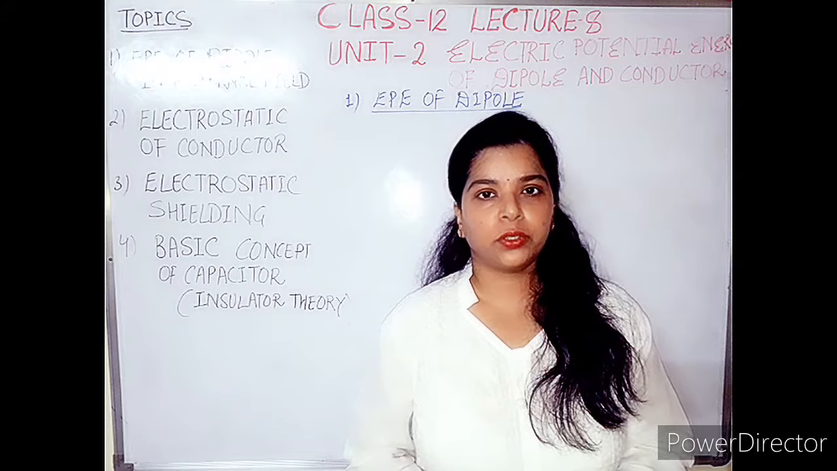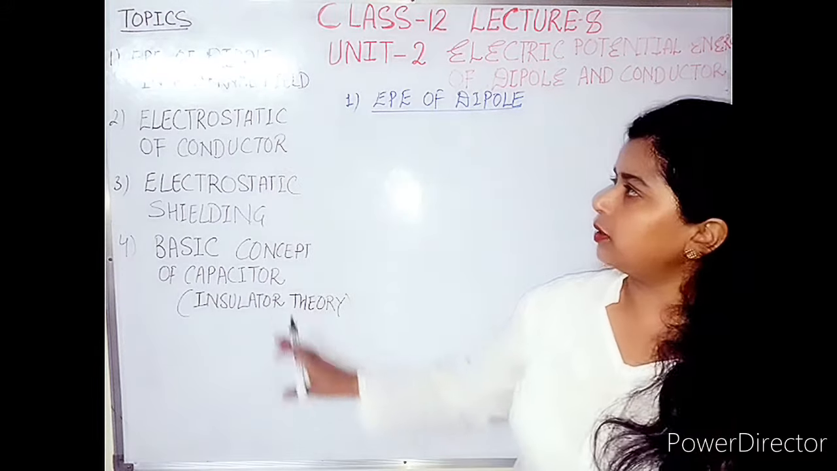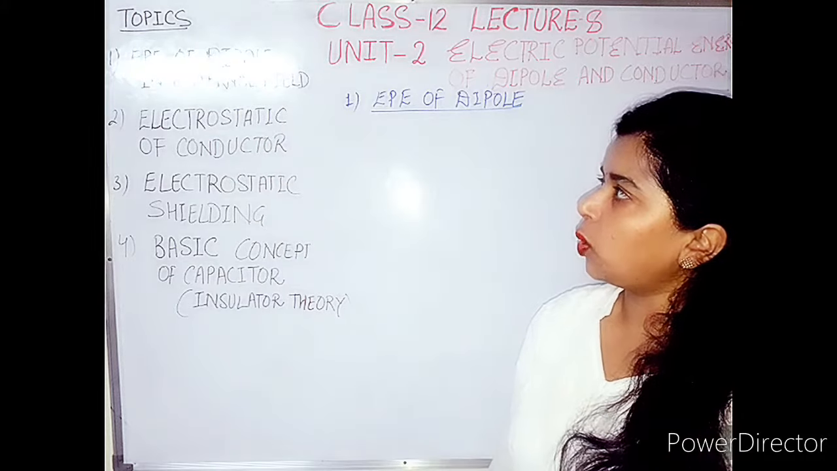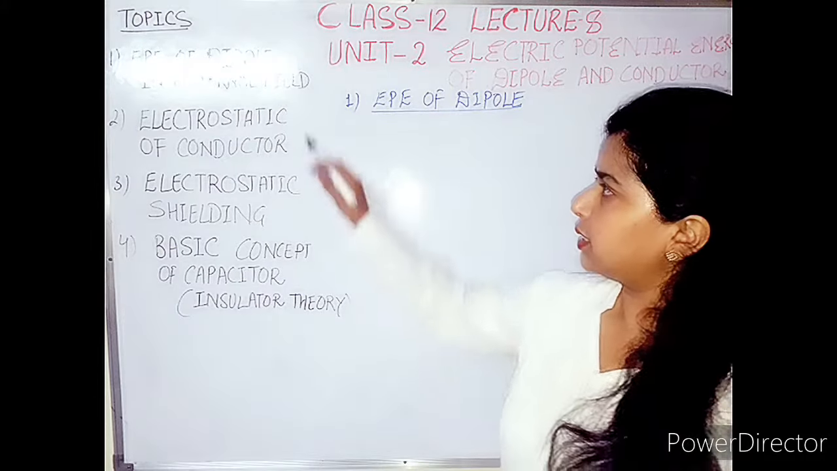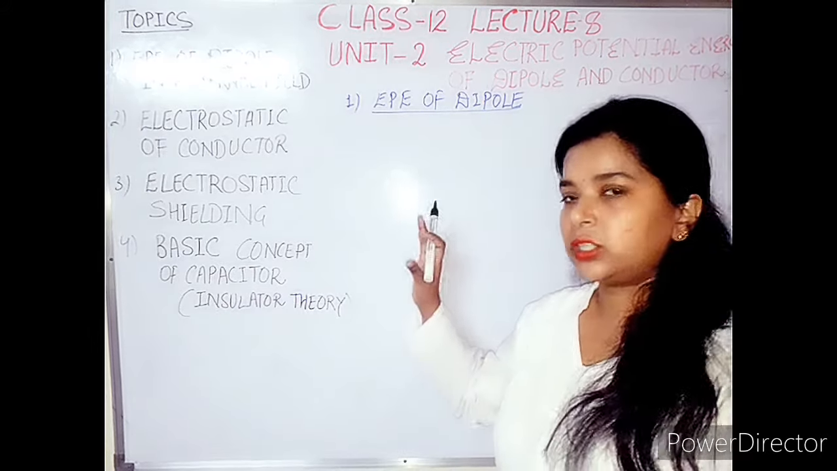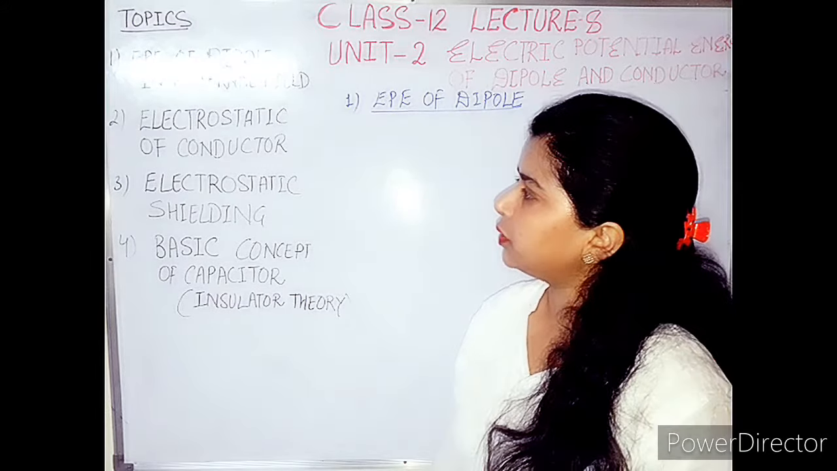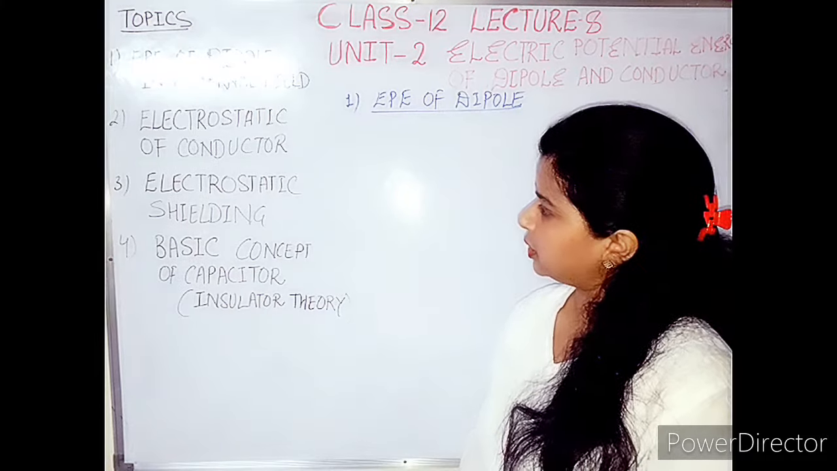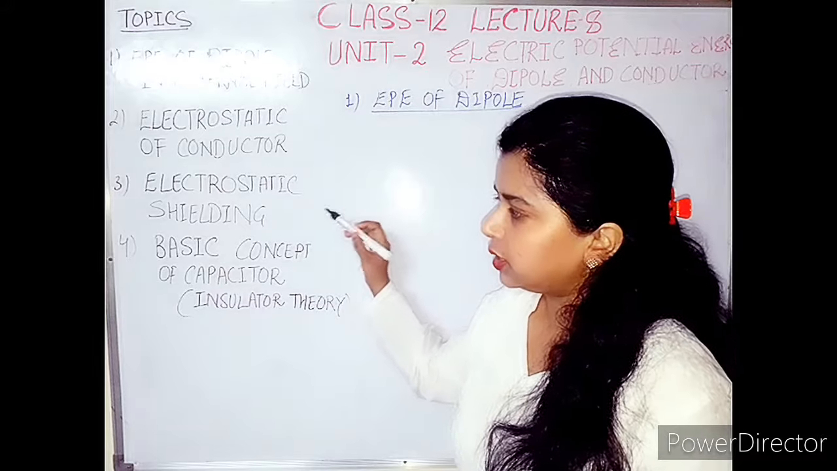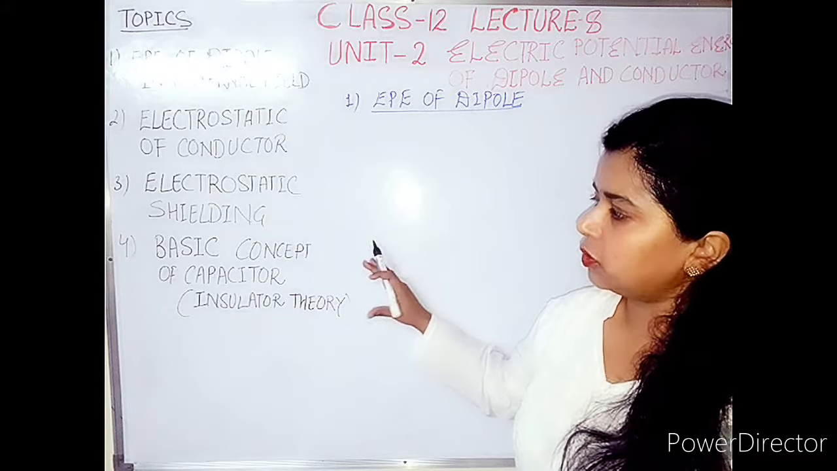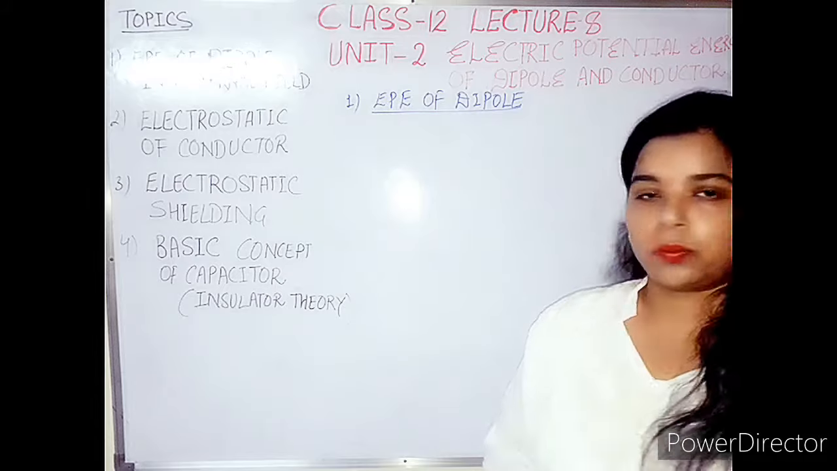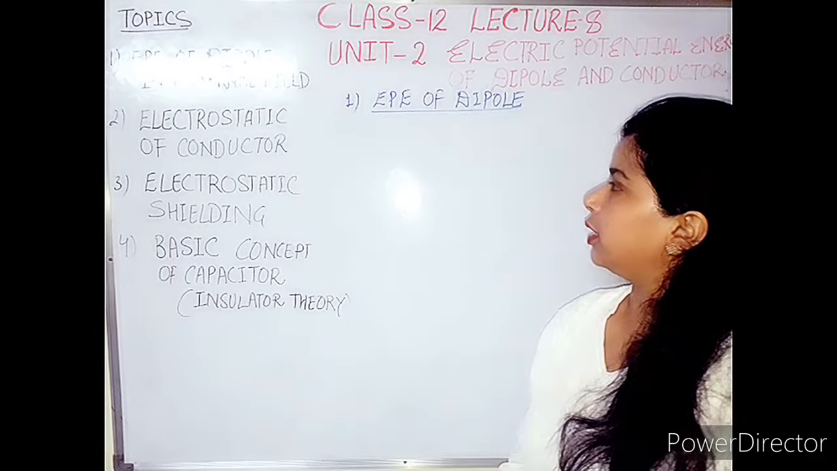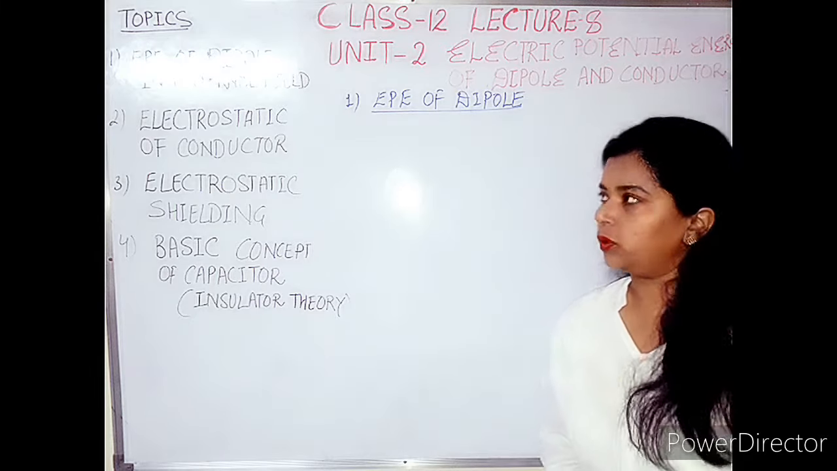So it will be better for you to note down these topics one by one. First one is electrostatic potential energy of dipole in an external field. This is related to the last lecture. Afterward, electrostatics of conductor. This one is the new topic. Next one is electrostatic shielding, then basic concept of capacitor. Please note down these topics, and then I will start my first topic today, that is electrostatic potential energy of dipole.